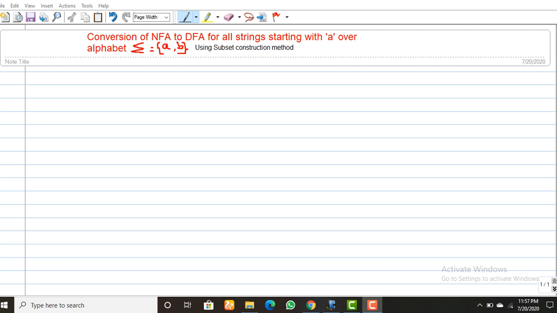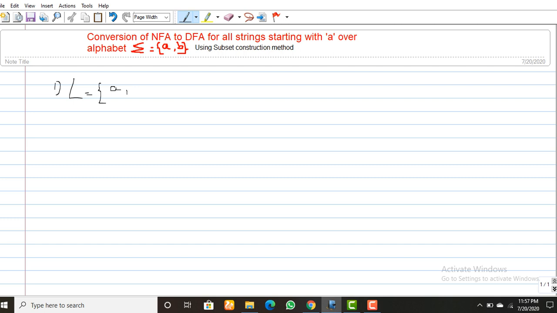What's the first step? In the first step, you have to write the language. All strings starting with A, right? So A is included here. On accepting A, your state definitely goes to your final state.